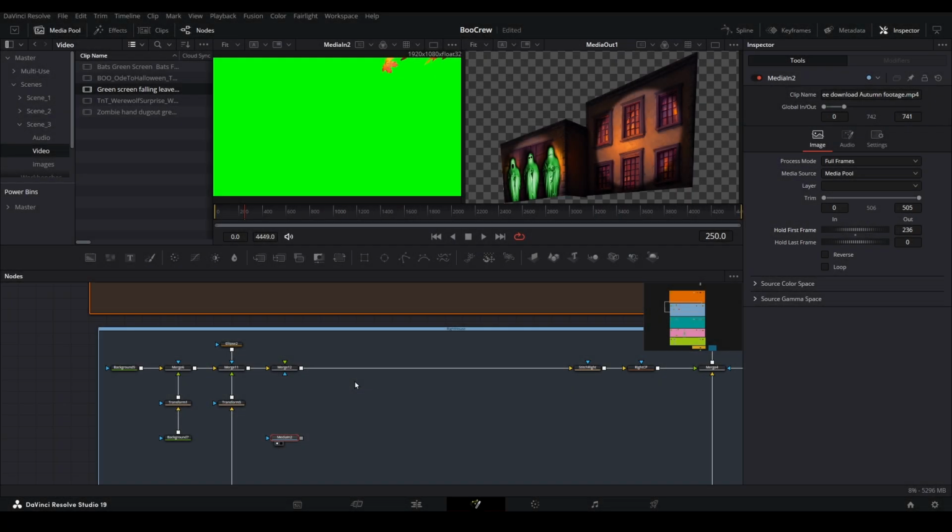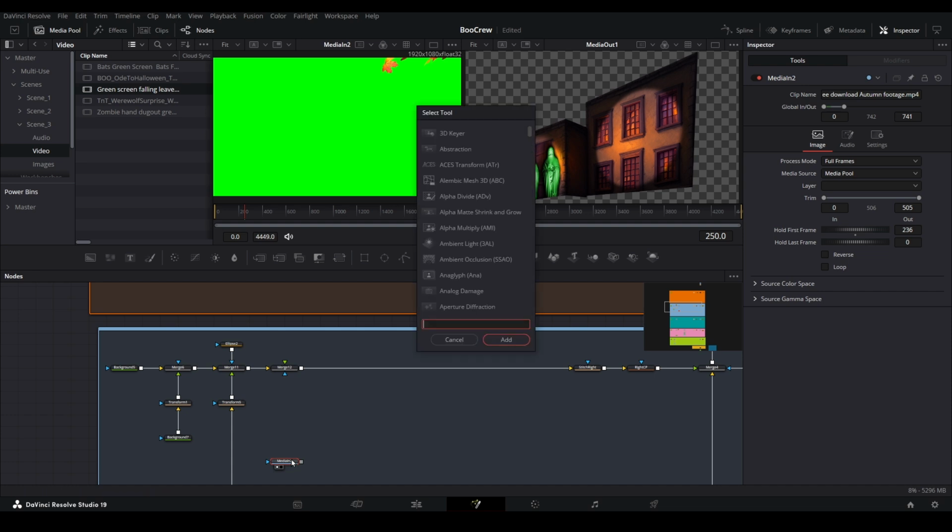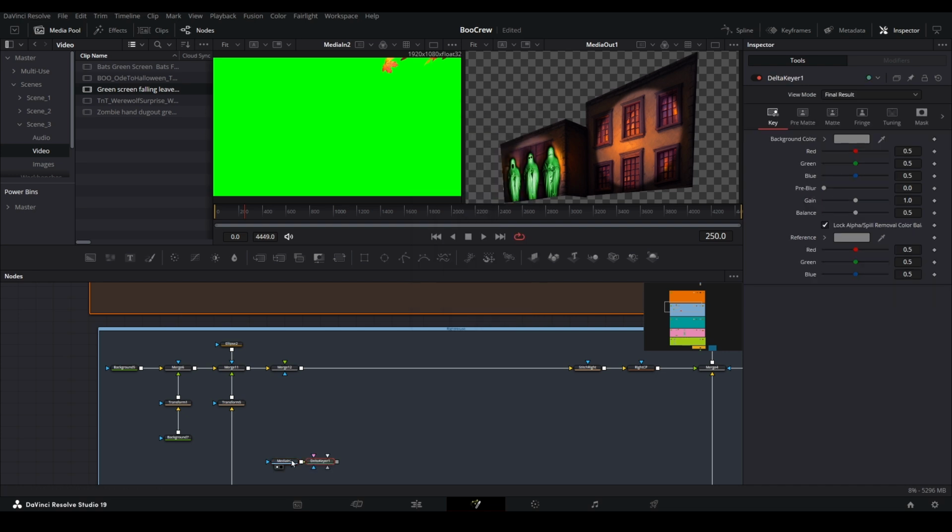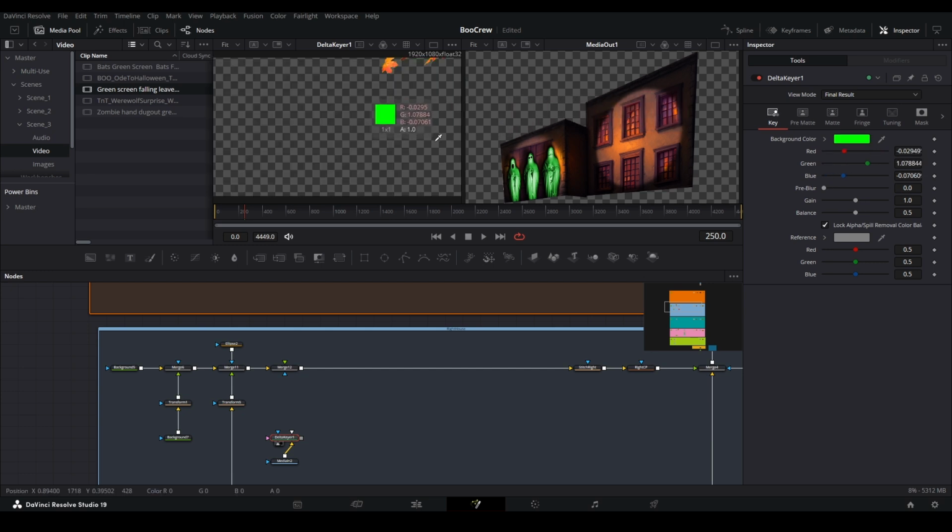Now let's get rid of the green screen. With the media node selected, bring up the search menu with Ctrl plus spacebar on your keyboard. Then, search for Delta Keyer. Ensure they are connected, and then bring the Delta Keyer node into the first preview pane. Within the inspector, click and drag the dropper icon over the color you want to remove.